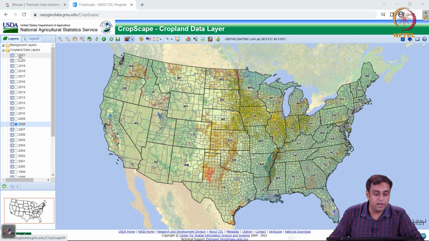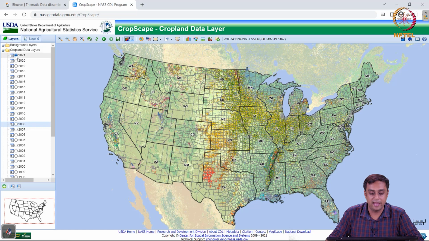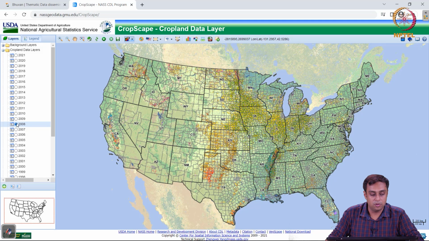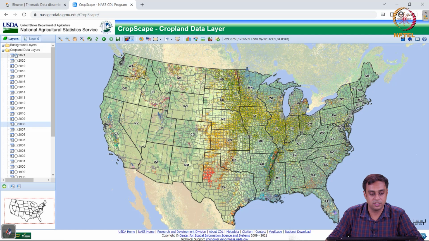So what we can do here is that if I click on 2021 on this radio, I get the land use distribution for the year 2021. So if I go back to 2018, I see that around the Kansas region, you had a lot of these brown pixels or the brownish shade which disappears or changes in 2021, right? So that's interesting, right?